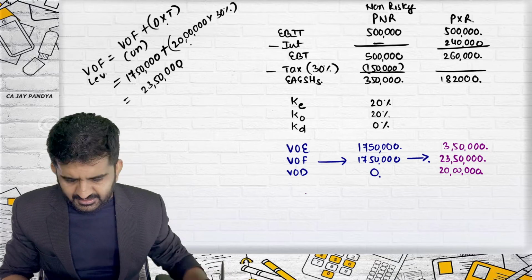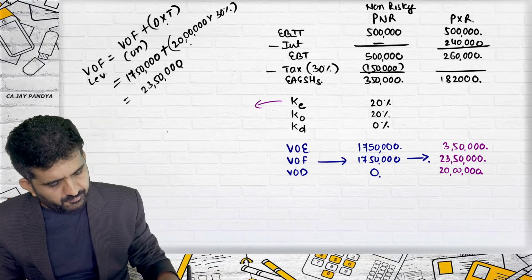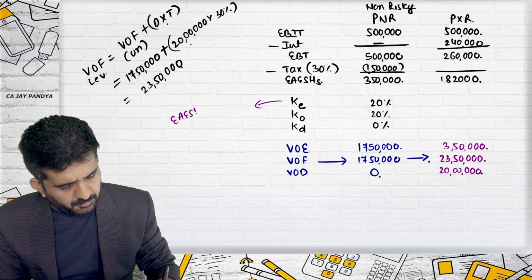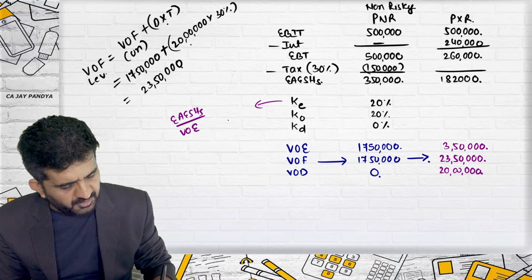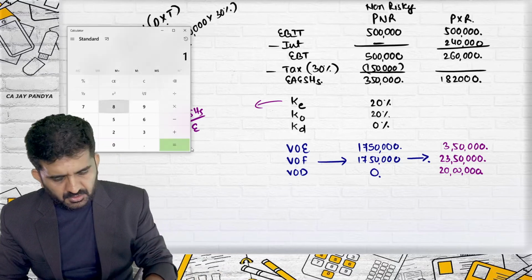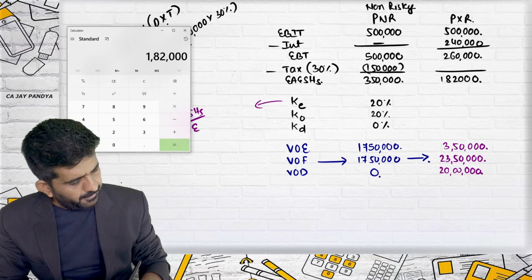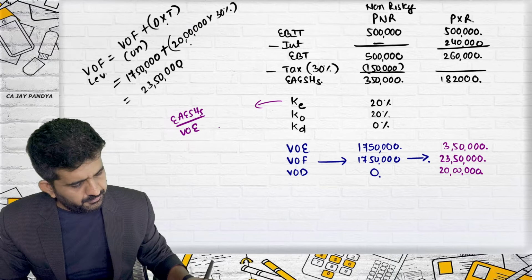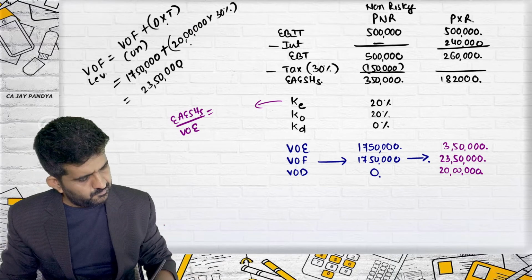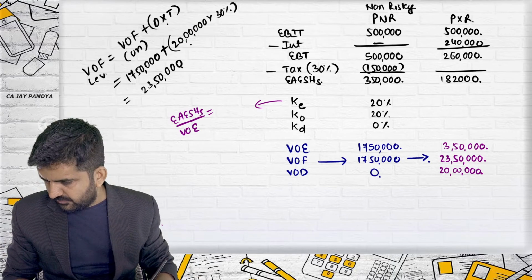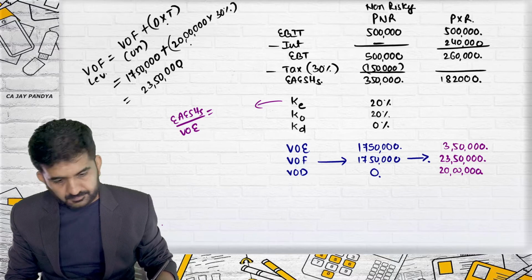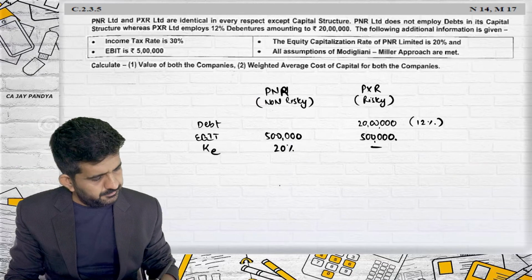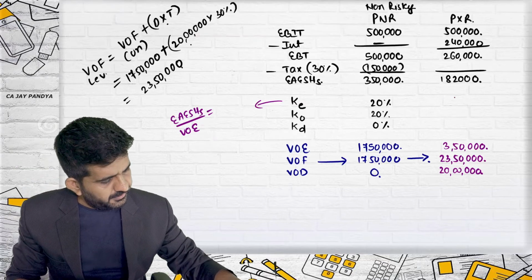How to find out KE? KE is nothing but earnings available to equity shareholders divided by value of equity. What is earnings available to equity shareholders? 1,82,000 divided by 3,50,000. It is 0.52. It's coming so much. 52%, and it is correct.